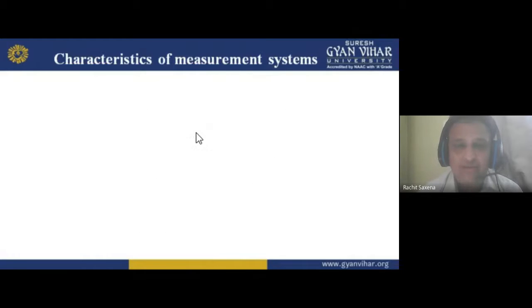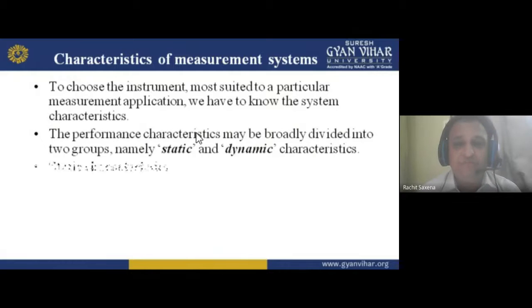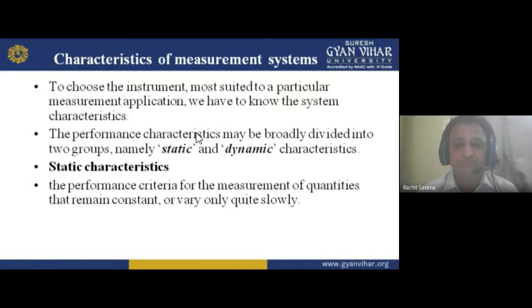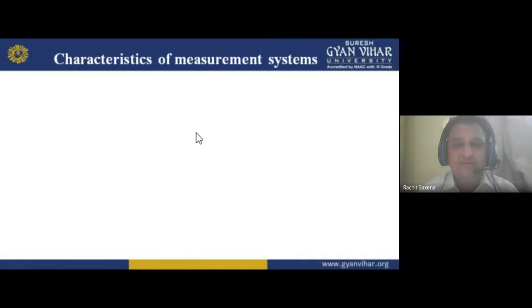Understand? Okay, now characteristics of a measurement system. If I want to use an instrument in a system, the characteristics should also be followed. For example, I want to measure DC, direct current.